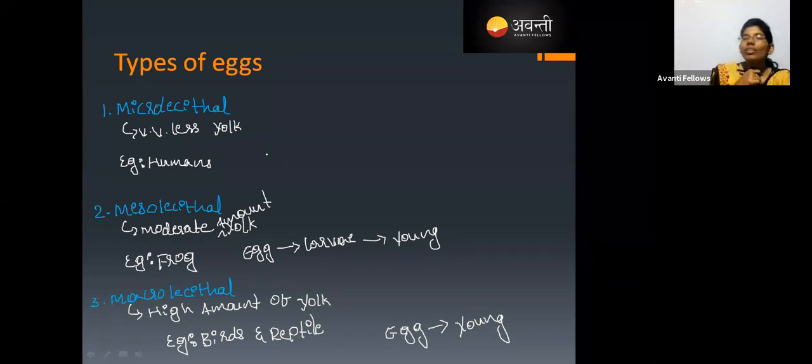See, biology is not just reading or by-hearting. Biology is that you need to understand the things in your daily life. So if you remember this point, proteins get denatured when we heat them, and you also remember that egg contains proteins, then that will be easy, right? Egg contains proteins and the proteins will get denatured if we heat them. That's why the boiled egg will become a hard egg. Yes, easy, right?